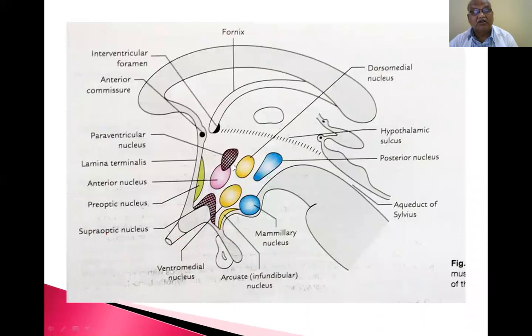These are all the thalamus. Preoptic nucleus, mammillary nucleus. This is the supraoptic nucleus. What nuclei are present? The entire hypothalamus is nothing but a collection of nuclei. Hypothalamus is nothing but a collection of nuclei.